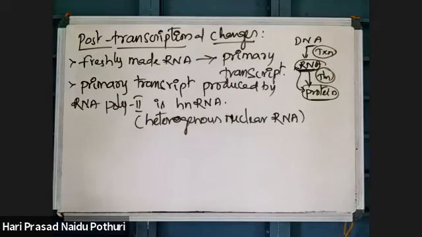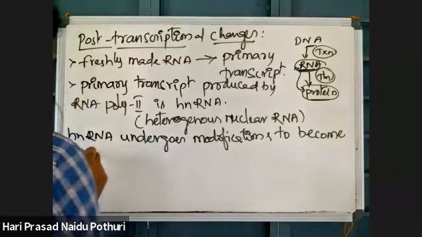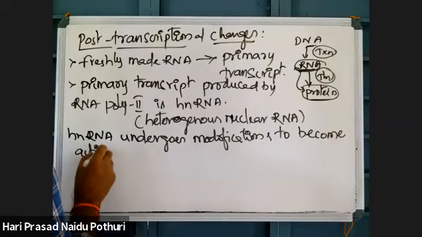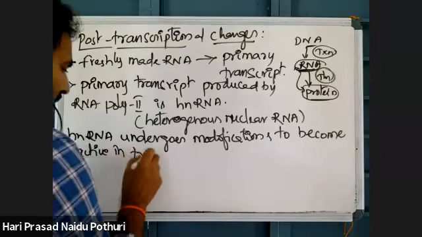See here, this heterogeneous nuclear RNA which is produced undergoes some changes. So hnRNA undergoes modifications to become active in translation.